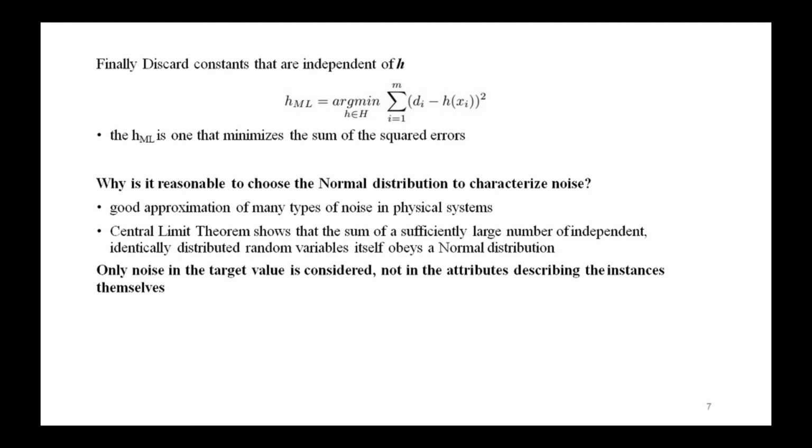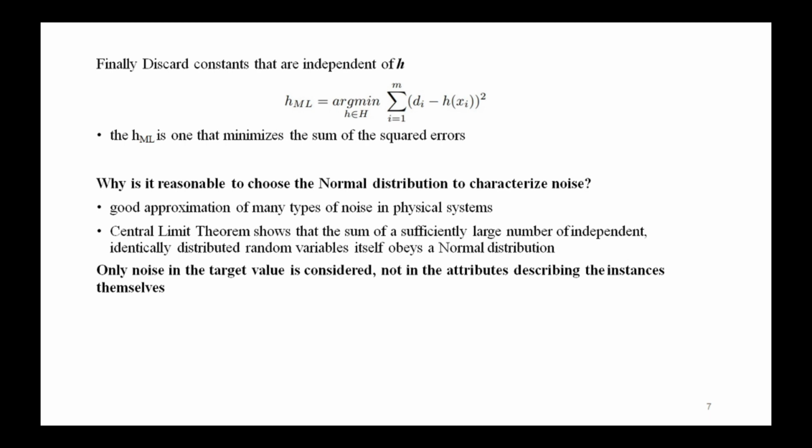As the above derivation shows, the squared error term, di minus h of xi whole square, follows directly from the exponent in the definition of the normal distribution. Similar derivations can be performed starting with other assumed noise distributions, which will produce different results.